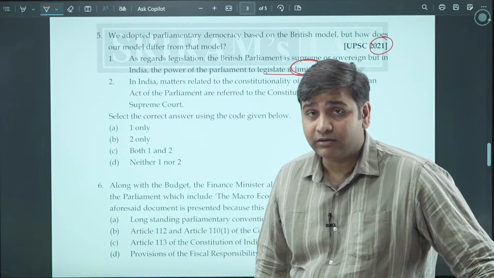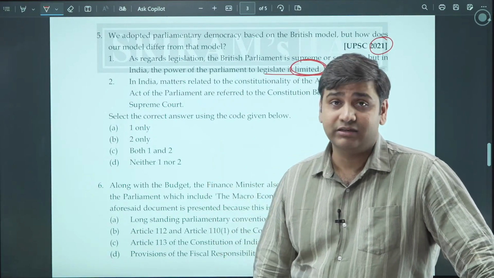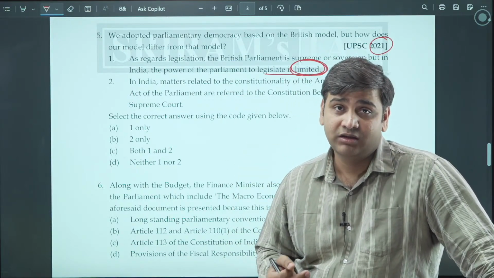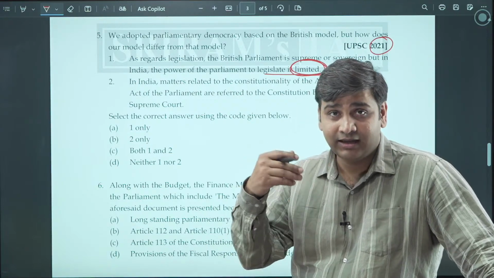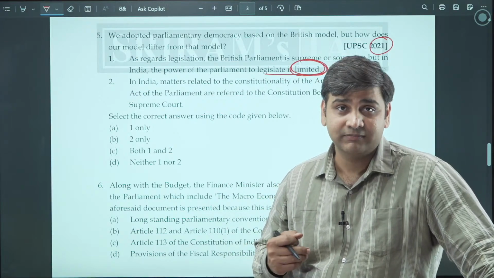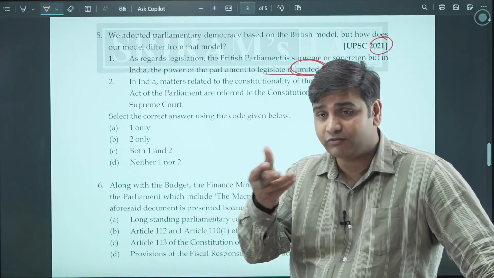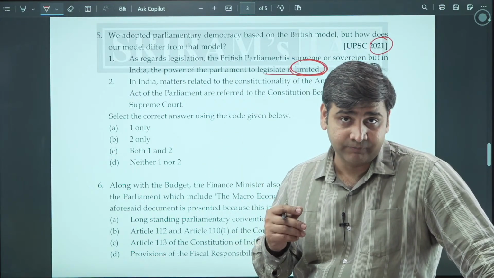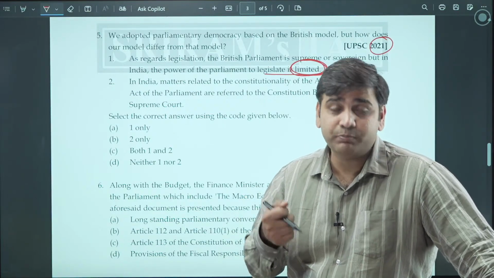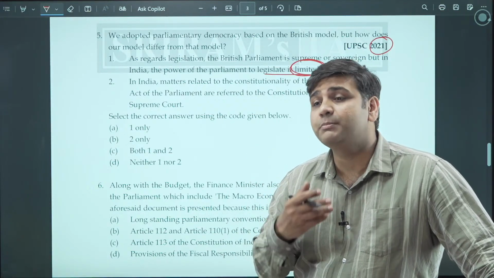Under Article 13, the constitution becomes the supreme law in the country, and the parliament cannot change it arbitrarily or in whichever way it wants, because the court will come in wherever there is a contravention of fundamental rights or the basic structure of the constitution. After the Kesavananda Bharati case, this doctrine of basic structure has evolved in India and is continuously evolving. It is the judiciary which jumps in. So parliament has power, but it has limited power. It cannot change the basic structure of the constitution.